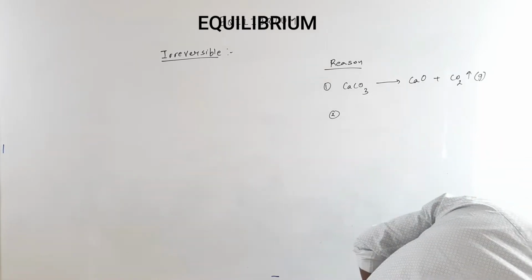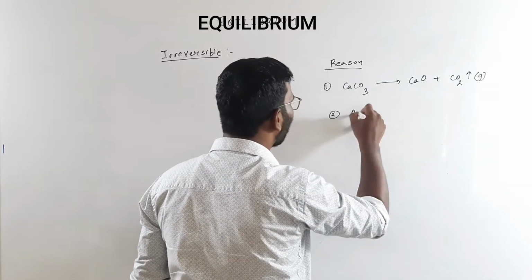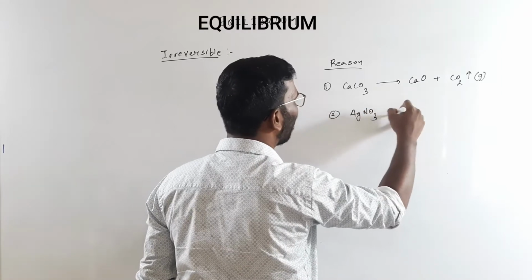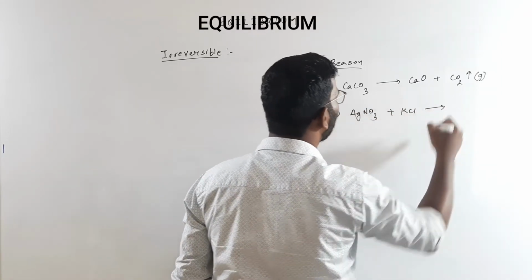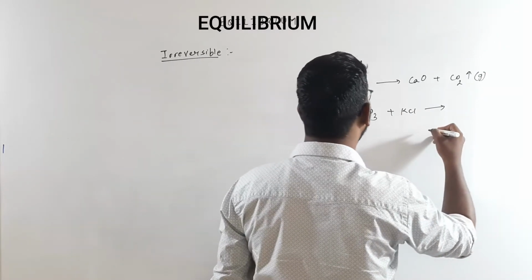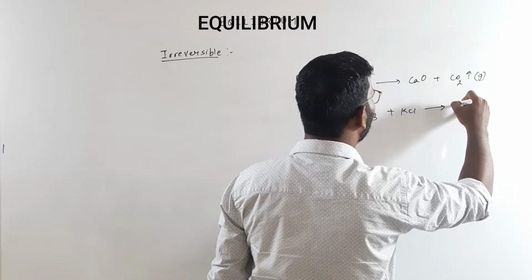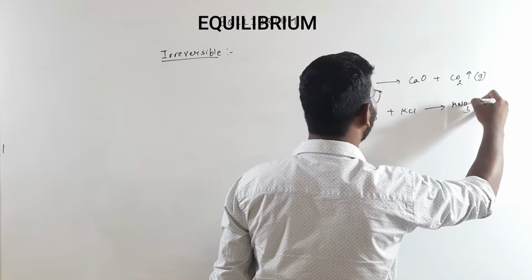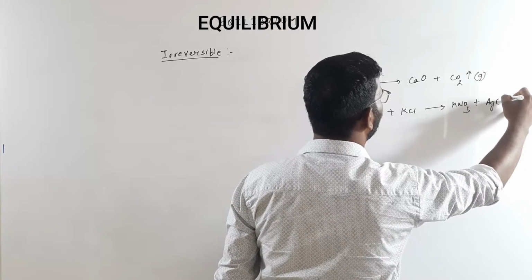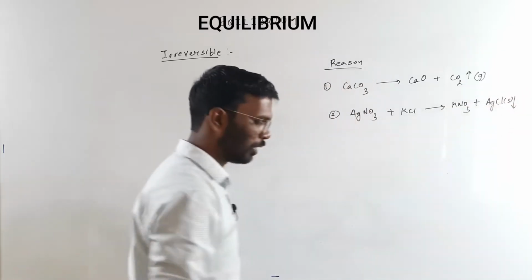For example, AgNO3 and KCl. If this is the case, then what we are going to get is potassium nitrate and AgCl, a solid getting precipitated.